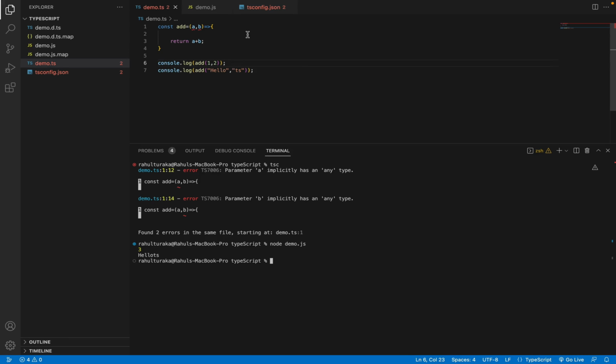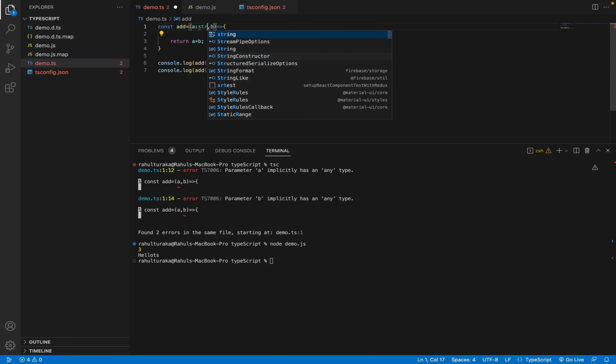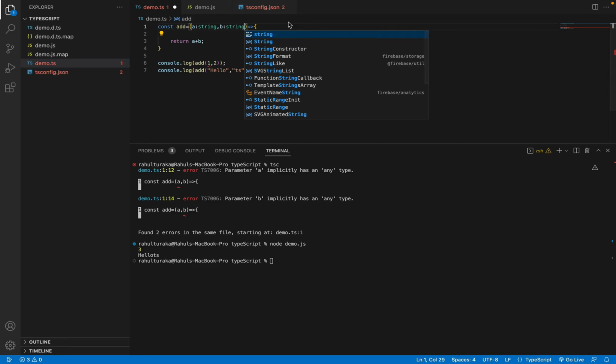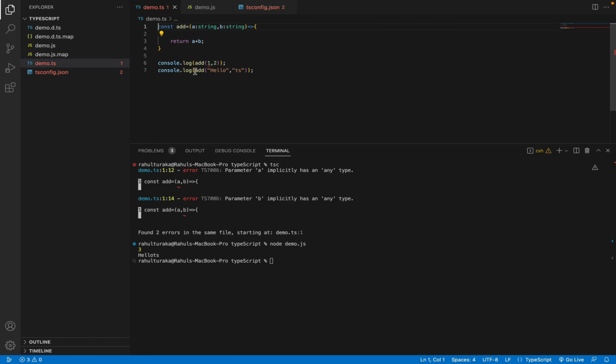So now let's try to implement the typing for the parameters here. Let me give a parameter as a string, and let me give b parameter as a string. Now the first console.log that is using the numbers has given me an error: argument of type number is not assignable to parameter of type string. So this kind of calling is not allowed.